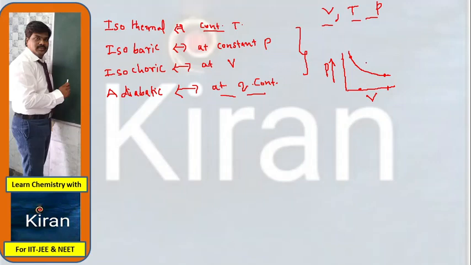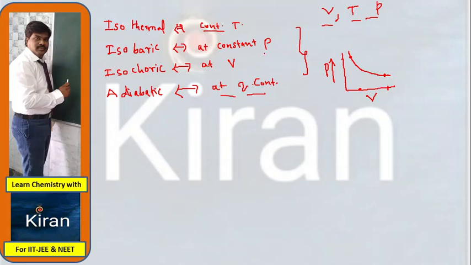It is at constant temperature. At constant temperature, P is inversely proportional to V. We are getting this type of curve. So this process is known as isothermal process. Second one is isobaric process.